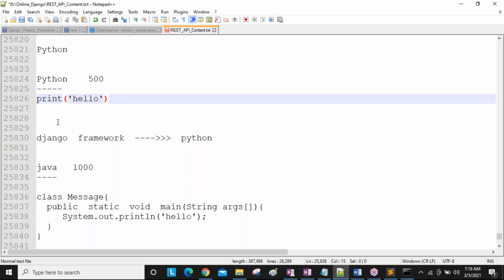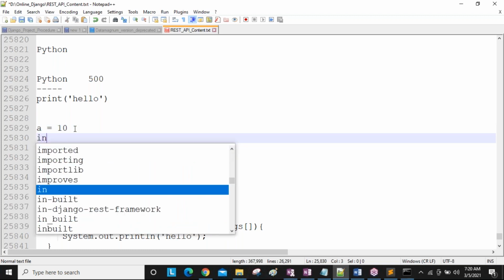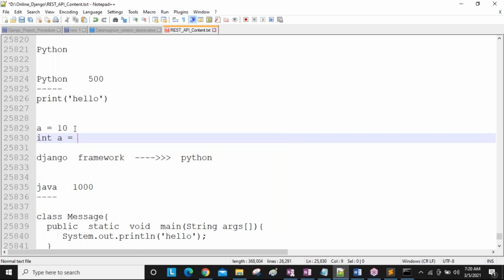That is one of the reasons. And also dynamic memory allocation is there in Python. As a programmer, we are not responsible for maintaining the memory allocation of all the modules and functionalities of our application. Simply we give a equal to 10, and based on this value, memory is allocated at runtime. If it is Java, then int a means only integer memory is accepted. If you take a float, then it is not accepted.